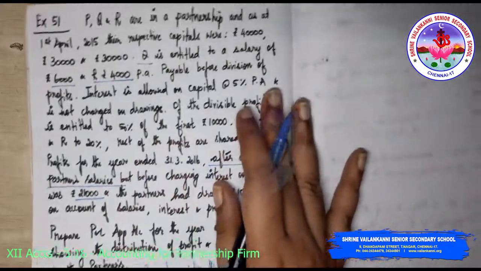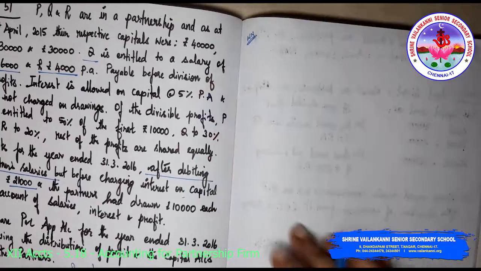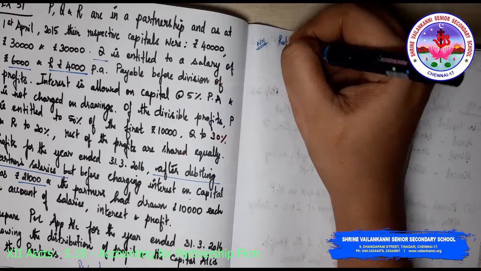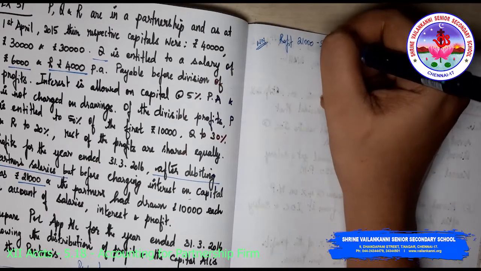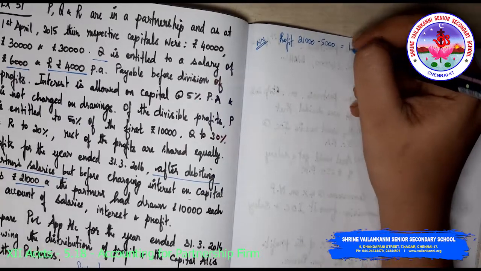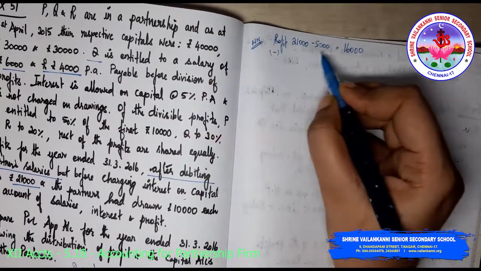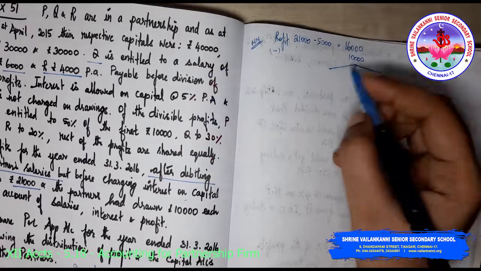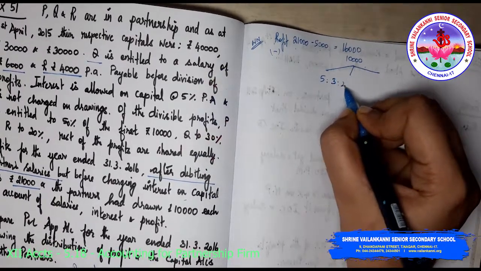So I'm just going to prepare a working note. First tell me what is the profit. Profits 21,000 minus 5,000, which is 16,000. Out of the 16,000, the first 10,000 is to be segregated in 5:3:2.